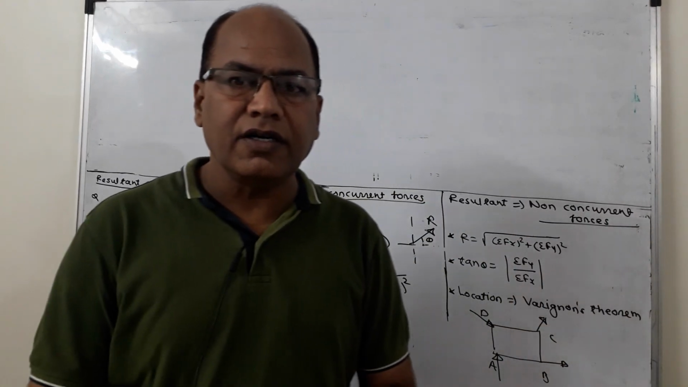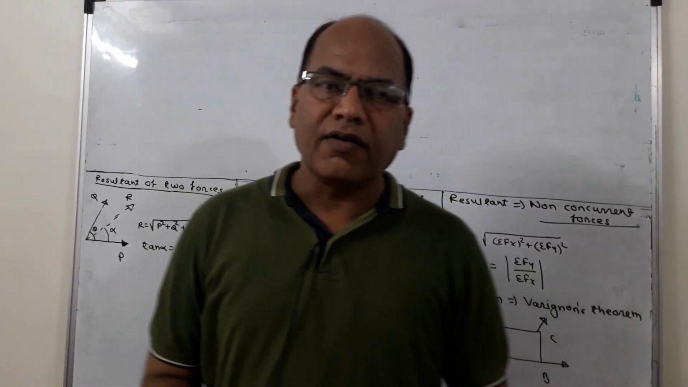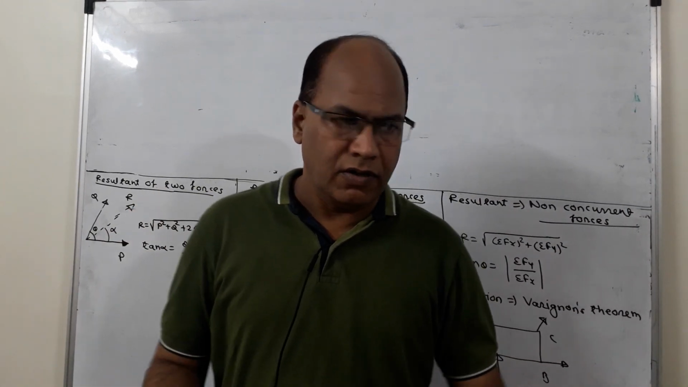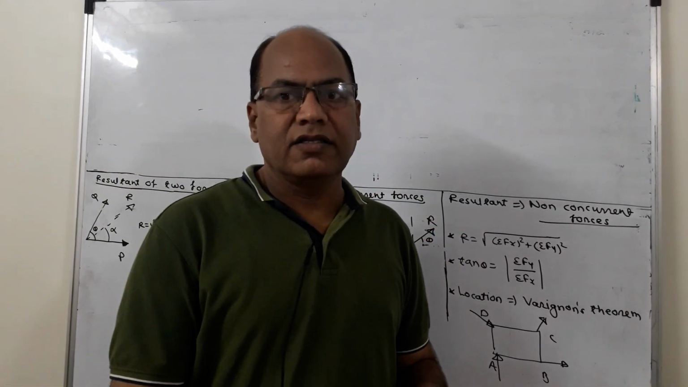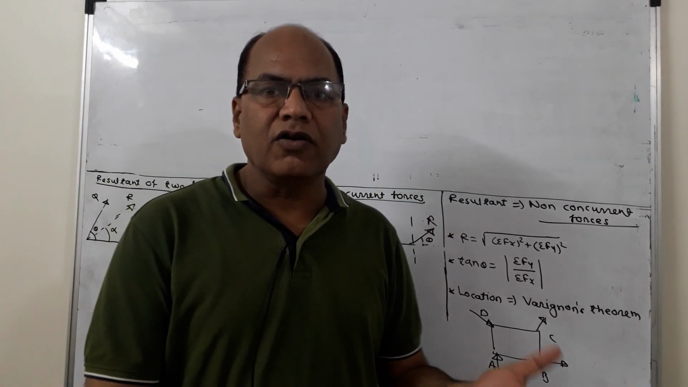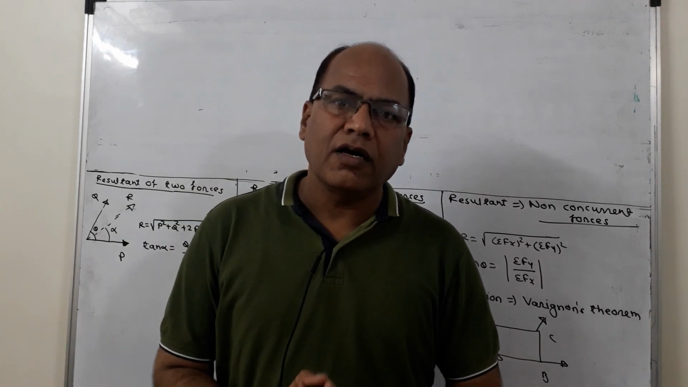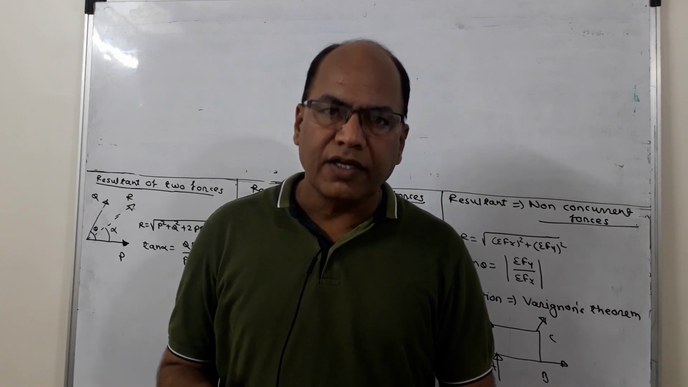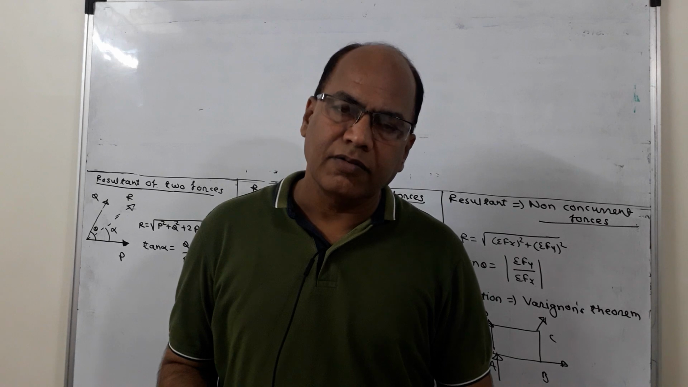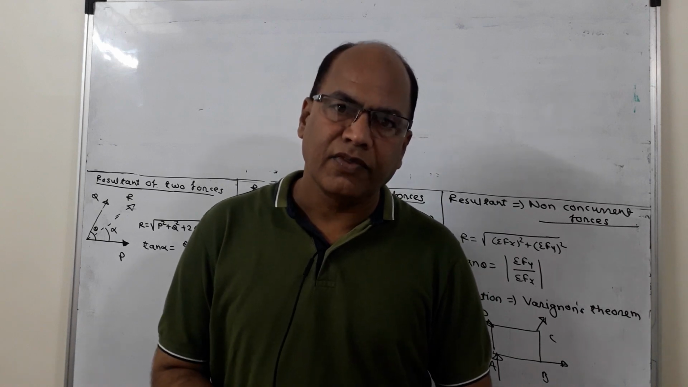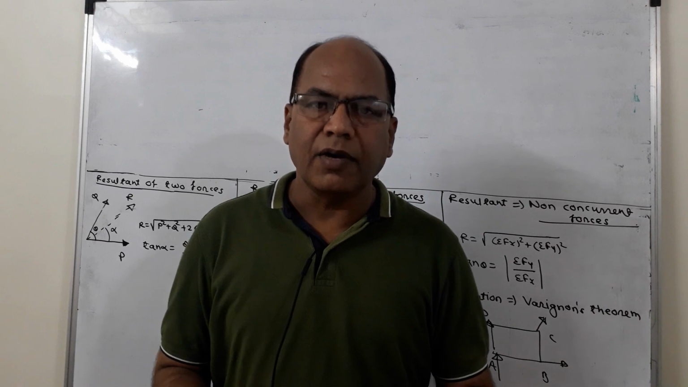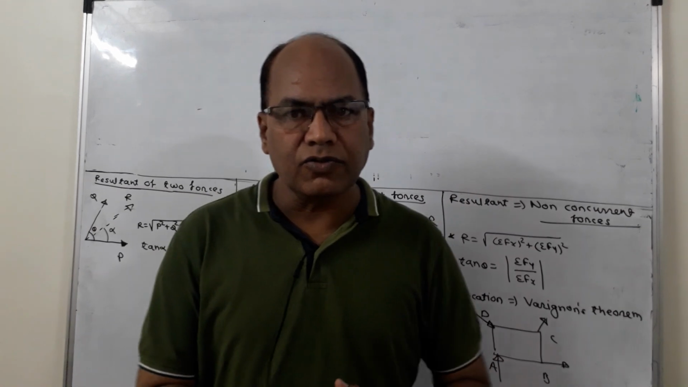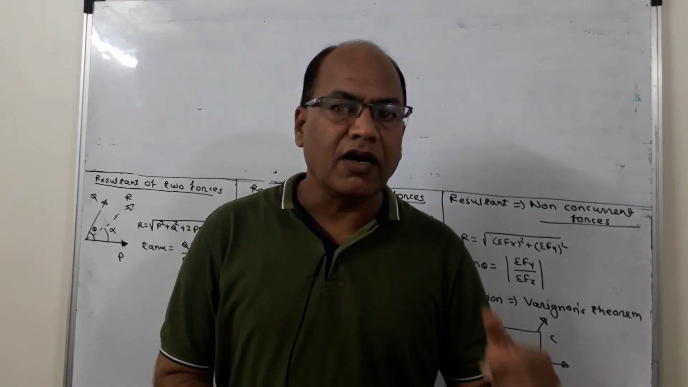There is another method of getting the resultant also, which is called the graphical method, in which we use three theorems: the parallelogram law of forces, second the triangle law of forces, and third the polygon law of forces. The parallelogram law of forces states that if two forces acting at a point can be represented in magnitude and direction by the two adjacent sides of a parallelogram, the resultant may be represented in magnitude and direction by the diagonal passing through the point of intersection of the two sides or two forces.